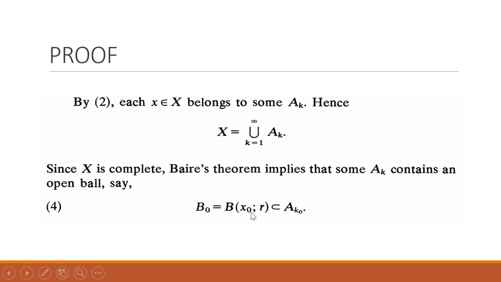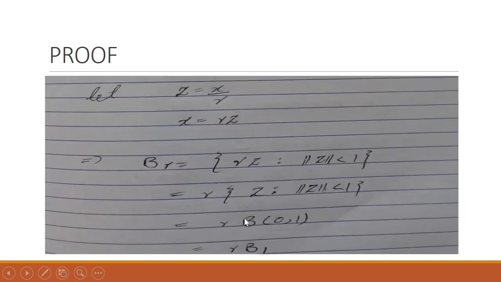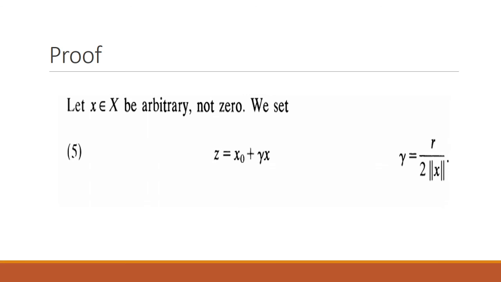So according to these consequences, the element can be written in this form, for which this element belongs to the open ball.